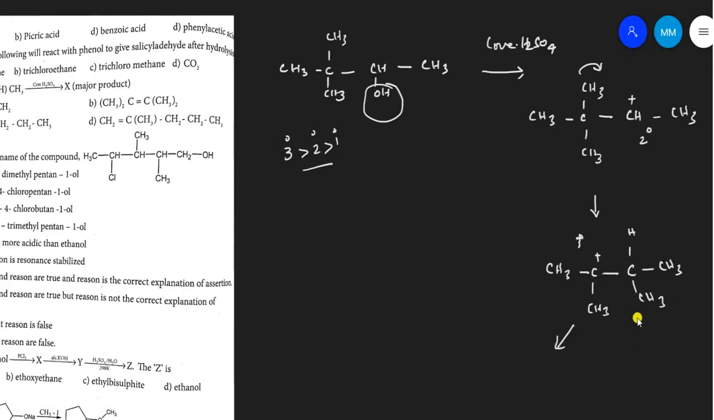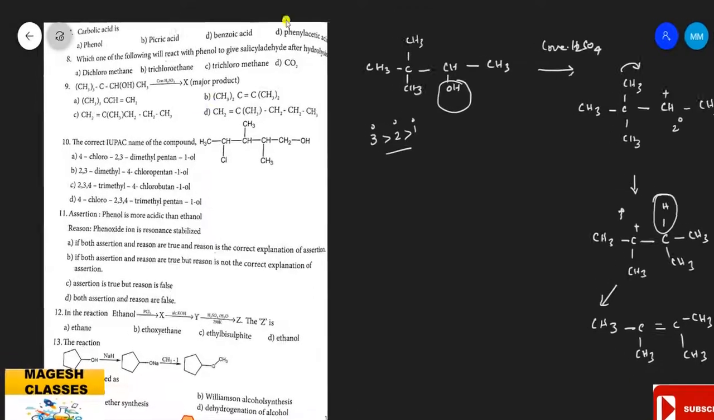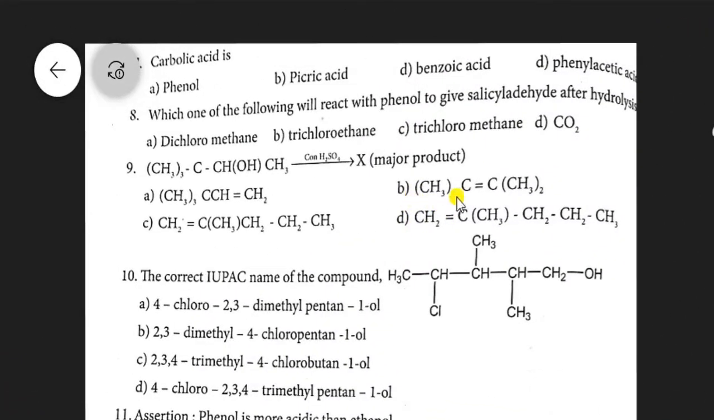So this hydrogen is removed. CH3, CH3. So this hydrogen is removed. So this is the type of the product. It is given in the option B. CH3 twice, C double bond C, CH3 twice.